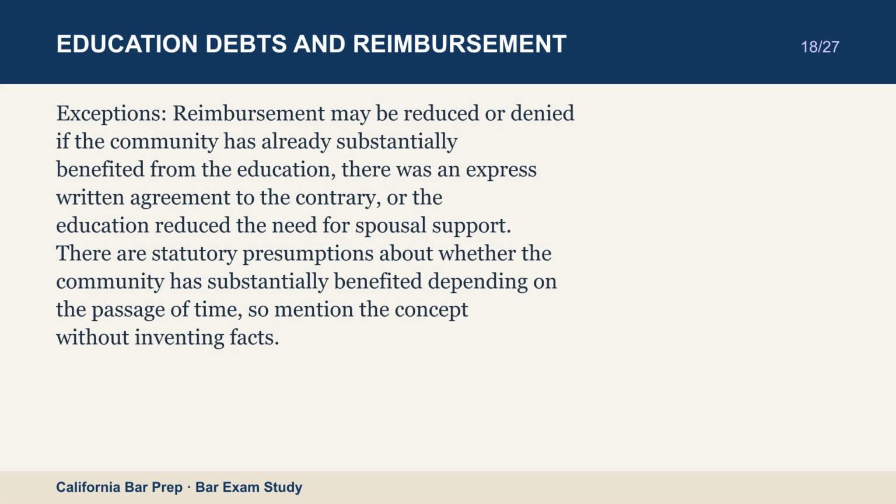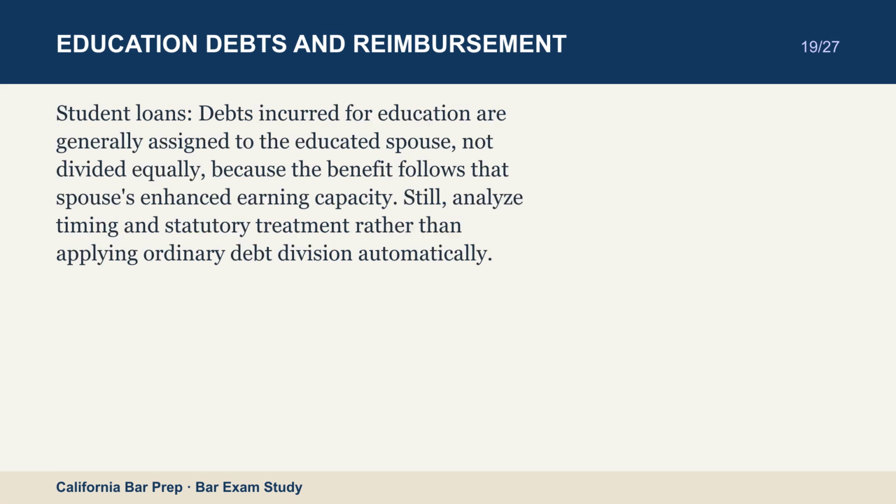Student loans. Debts incurred for education are generally assigned to the educated spouse, not divided equally, because the benefit follows that spouse's enhanced earning capacity. Still, analyze timing and statutory treatment rather than applying ordinary debt division automatically.